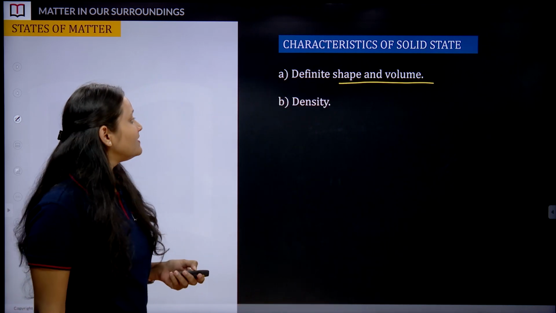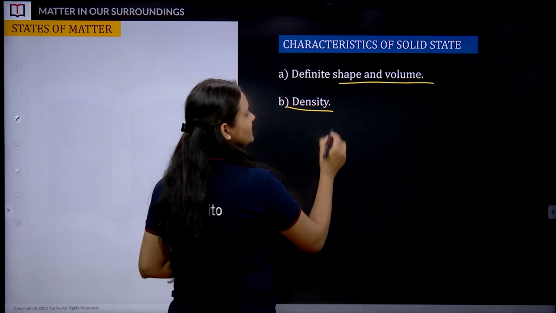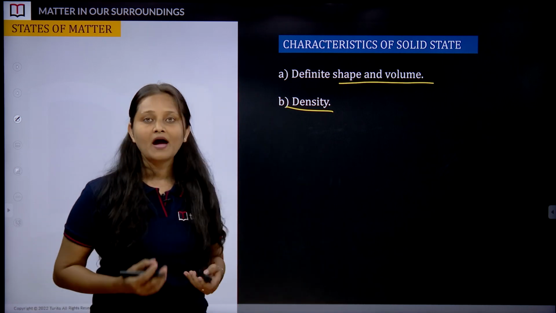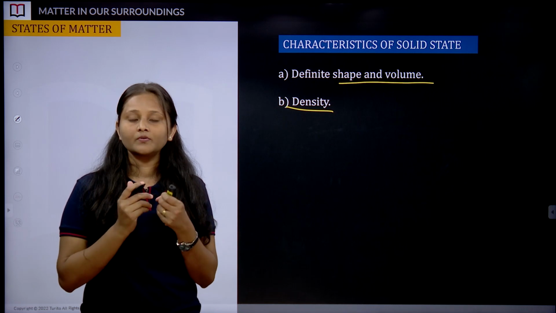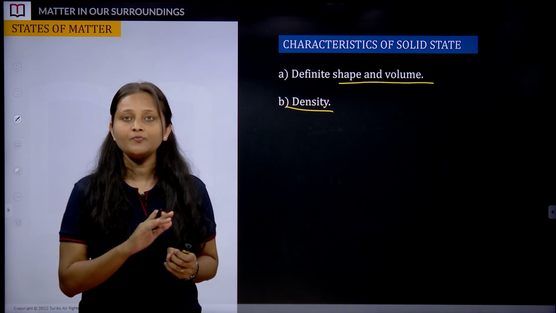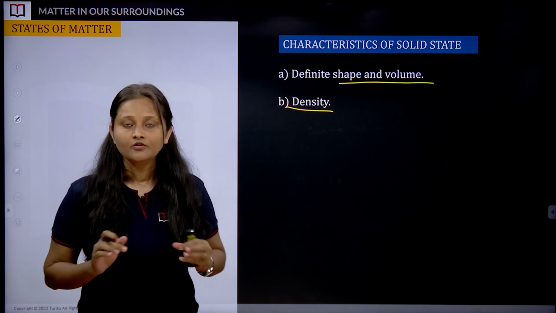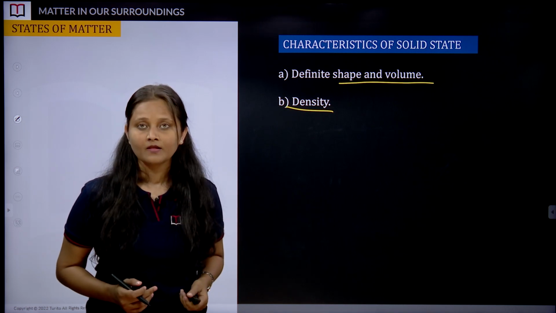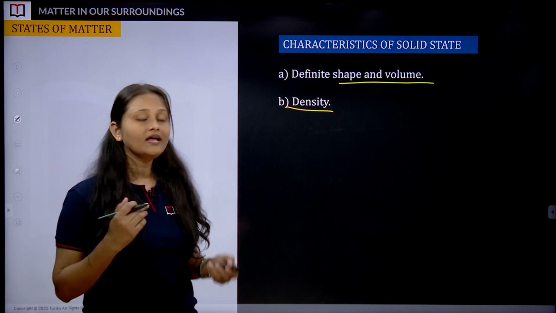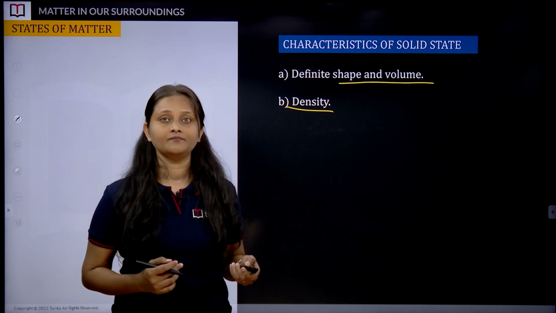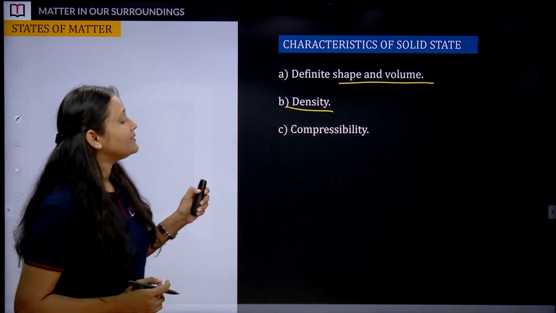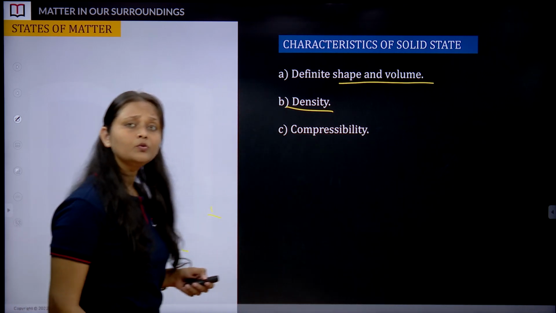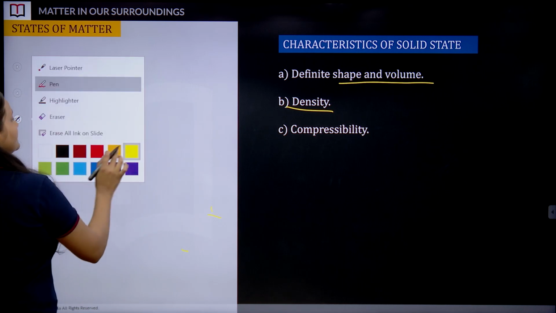Got it? Now density. As we have seen, the arrangement of particles is in such a manner that they are staying together. There is no space, no interstitial space. So the whole arrangement of matter is quite dense. Okay, and we are having a high density in solids. Now compressibility, ability to compress. Do you really think that we are able to compress the solid particles very easily?